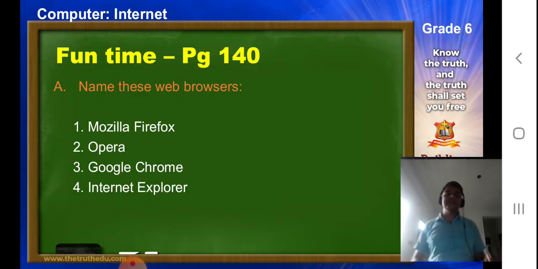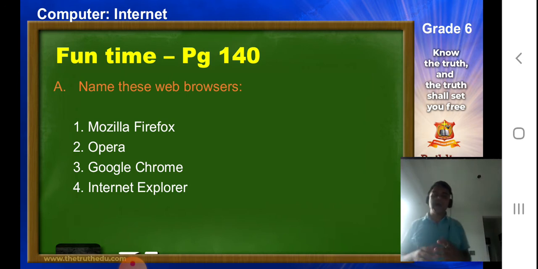So first thing is the fun time, which is on page number 140. Now the question was to identify and name these browsers. So our first answer, you can see, is Mozilla Firefox. Now you will have to look into the picture and identify them.